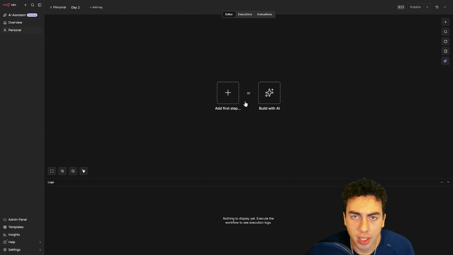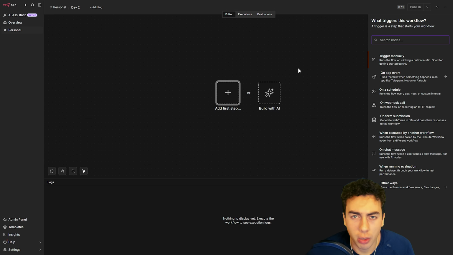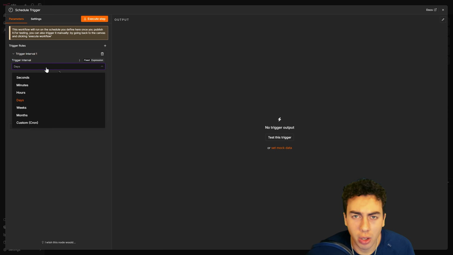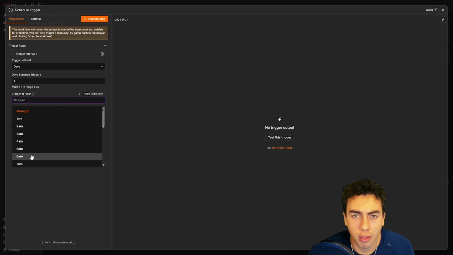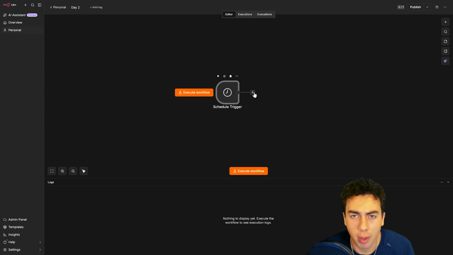Every single morning at 6 a.m., before Mike is even on his truck, we check tomorrow's forecast for Summit's service area. Let's schedule the trigger once a day, 6 in the morning, nothing complicated here. This one just wakes itself up on a timer and nobody else has to remember to touch it.